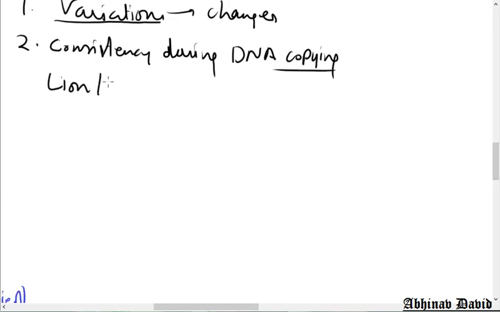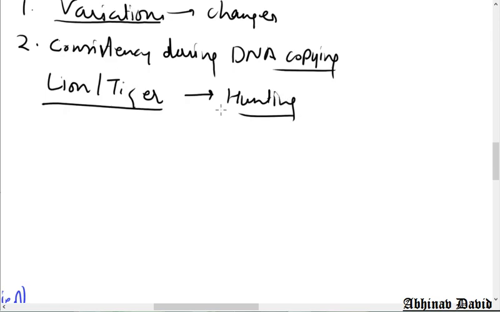Now suppose, let us take an example of a carnivore, say lion or tiger. What is the function of the lion or tiger? The function, or the role of the tiger, is hunting. The function assigned to the tiger is hunting. So if I ask you a question, what features of the tiger enable it to hunt? And I tell you to write 3 or 4 features. 1, 2, 3, 4. What features are present in the tiger or lion or any other carnivore which enable it to hunt?